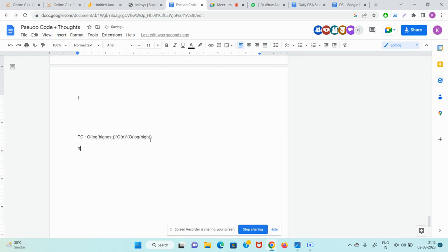Now n is less than equal to 100, high is less than equal to 1, 2, 3, 4, 5, 6, and highest will, I think, if I think properly, be less than equal to largest b, which is 10 into k square, right? So k square, k is 10 raised to 5, so this can be 10 raised to 10. So this full can be 10 raised to 11.